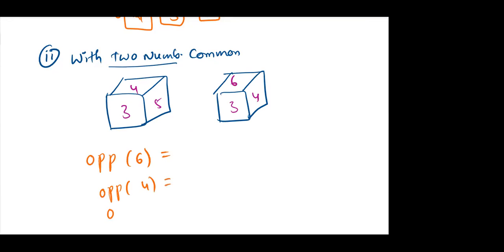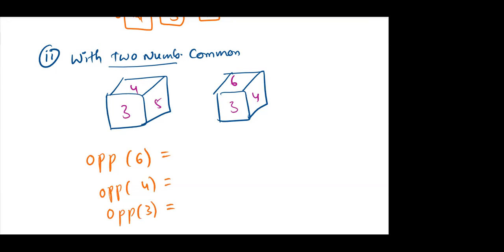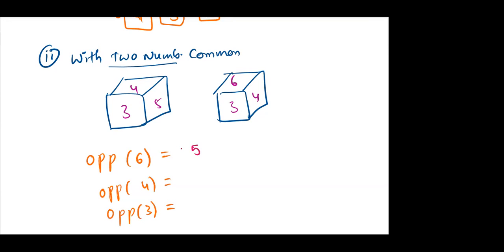What is the number opposite to 3? Sir, 4. Opposite of 3 is 4. Opposite of 4 is 3. Opposite of 6 is 5. Opposite of 5 is 6. Is it 5? Yes, sir.